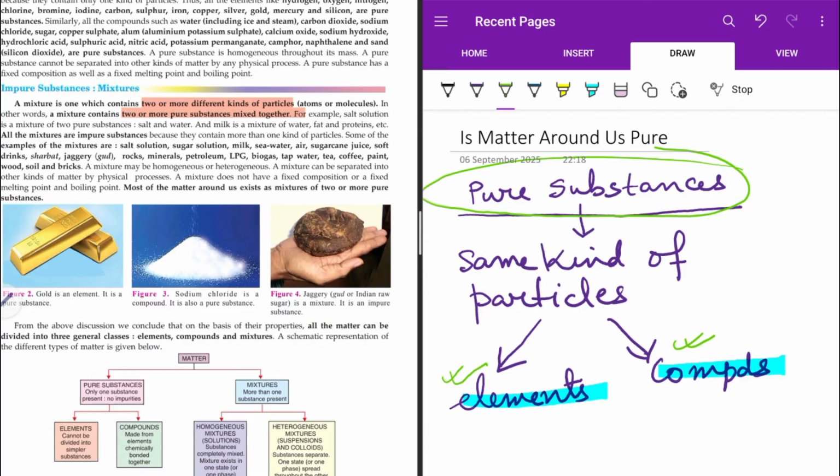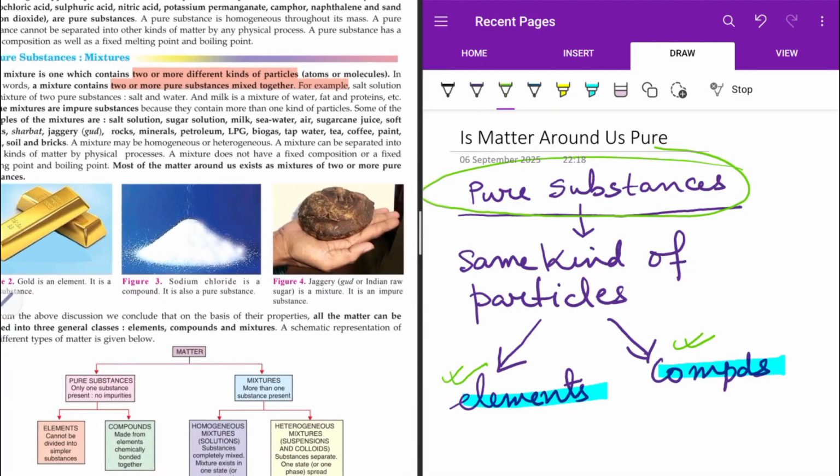Sodium chloride is a compound, it's a pure substance. But jaggery is an impure substance. If I say syrup or sharbat, sugar solution or any fruit juice, they are impure substances. They are not pure substances. Why? Because they are not made up of only one kind of particles.